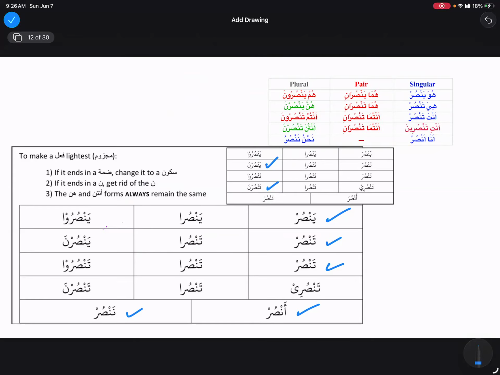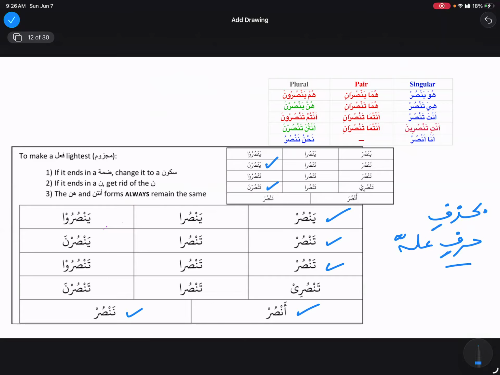It is done by bi hasfi harfi illa. Bi is a harfu jar, and hasfi is majroor. Hasf means omission, so omission of the weak letter.